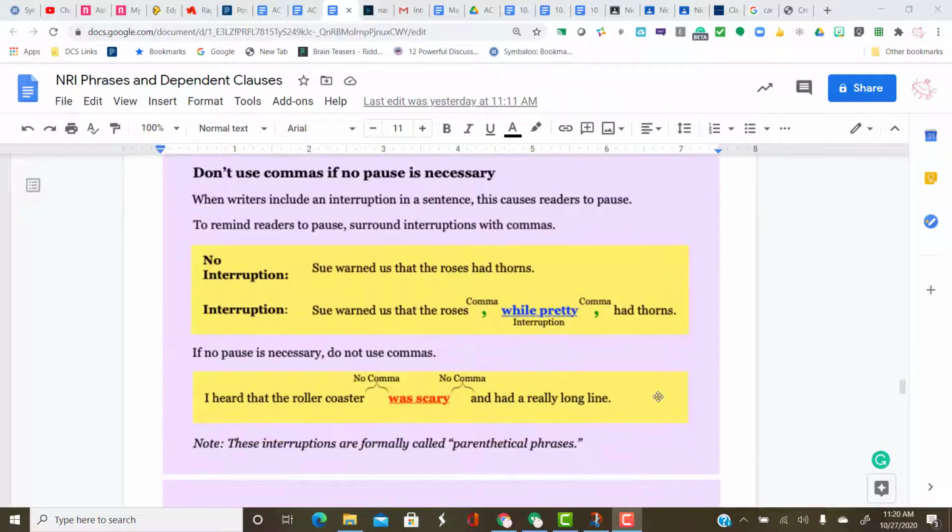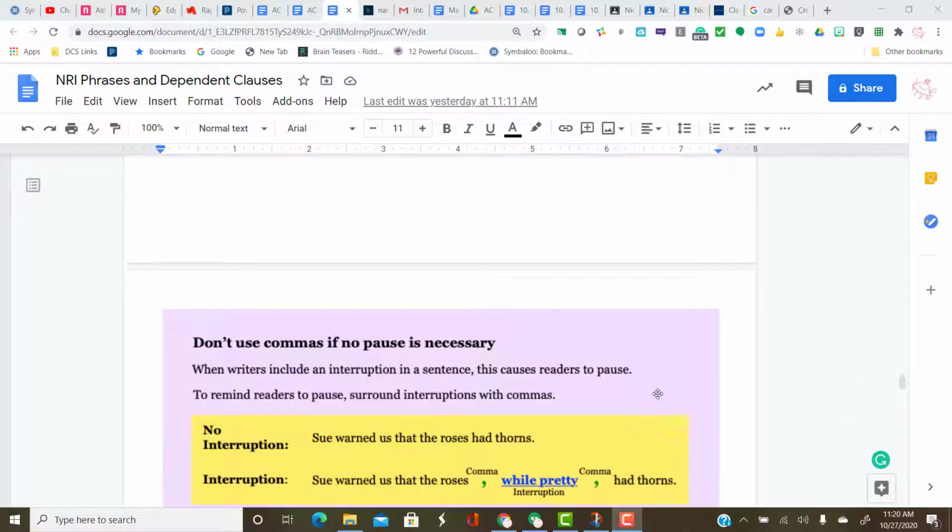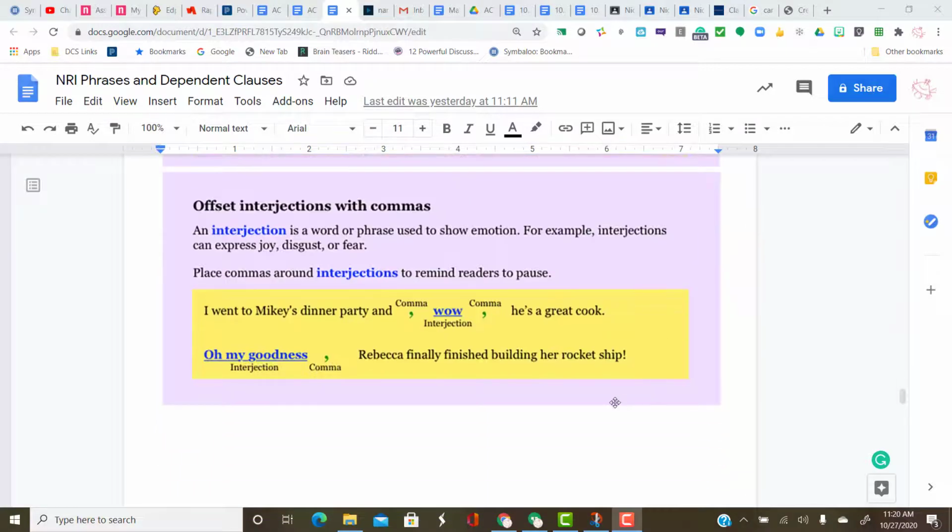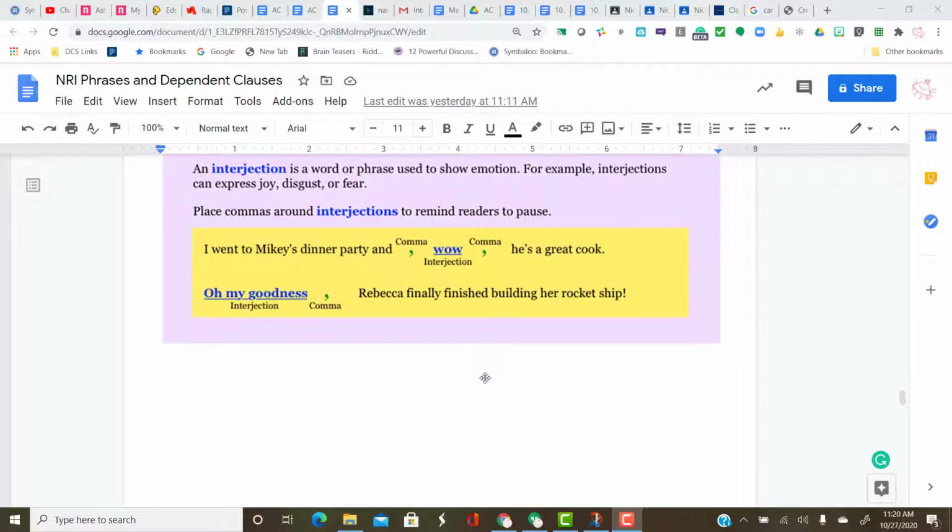Interjections, same thing. You pause before and after, so put commas. I went to Mikey's dinner party and, wow, he's a great cook. You pause before and after, so you put commas. One at the beginning. Oh, my goodness, Rebecca finally finished building her rocket ship. You put a comma between the interjection and the rest of the text.